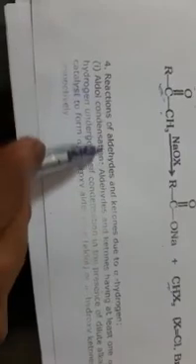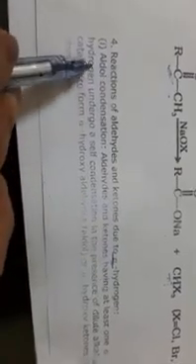Next are the reactions of aldehydes and ketones due to the alpha hydrogens. The first one is aldol condensation. These are of two types: aldol and cross aldol condensations. Aldol condensation means aldehydes and ketones having at least one alpha hydrogen undergo self condensation in the presence of dilute alkali as a catalyst to form hydroxy aldehydes.